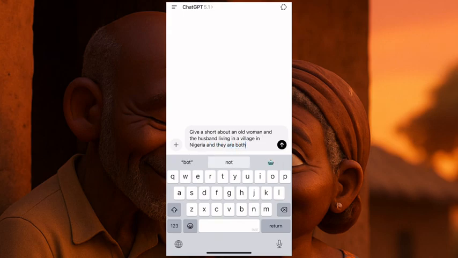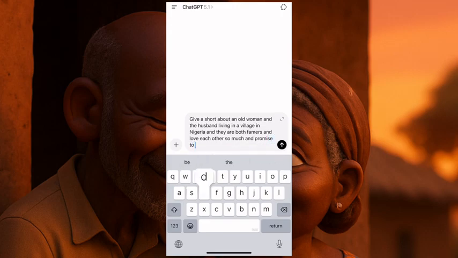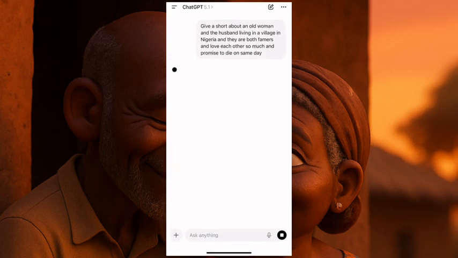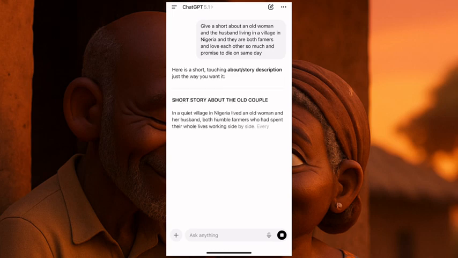they are both farmers. Okay, they are both farmers and love each other so much, and promise to die on same day. Okay, so this is something that I just actually brought up because normally a lot of people are focused on a particular type of story. So this one will actually help you somehow. So let me click on generate. I'll click on generate and I'll wait for them to give us this story.